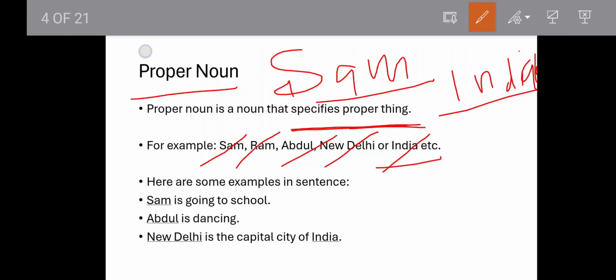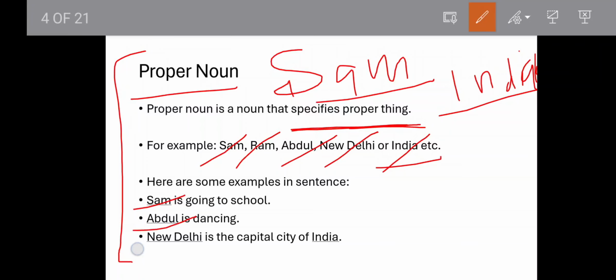So when something talks about a proper thing, okay, then that will be a proper noun. Here are some more examples. For example, Sam is going to a school. So we are talking about Sam, like Sam is going to a school. So Sam here is a proper noun. When I say Abdul is dancing, right? So Abdul here is a proper noun.